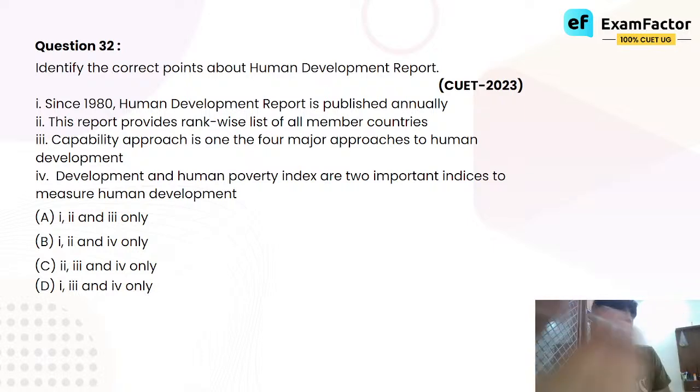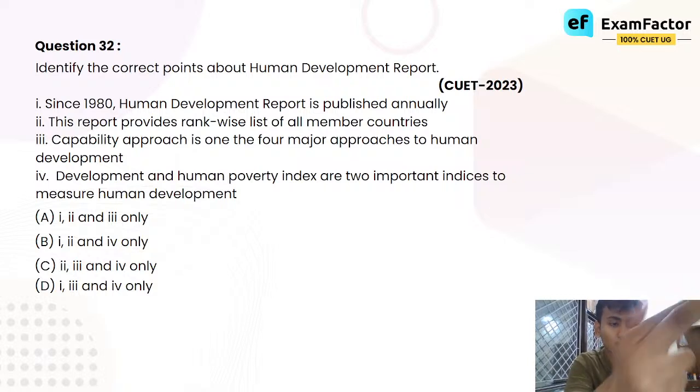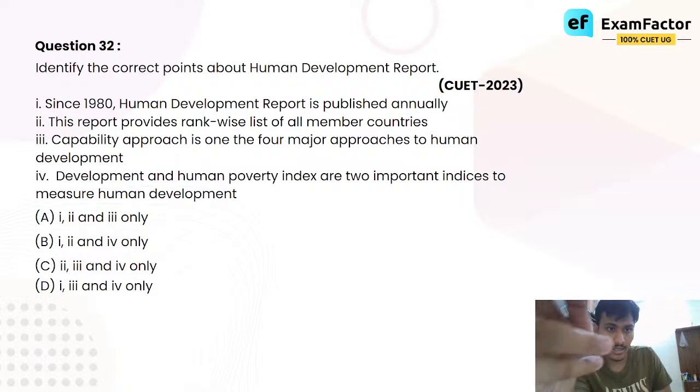You will think हाँ सब सही है यहाँ पे. So what is the correct answer? The correct answer is option number C. That is 1 is incorrect. Because Human Development Report जो है publish हुई थी 1990 में, not 1980. It was not published in 1980. Right? So knowing these basic facts, having this factual knowledge is completely essential.